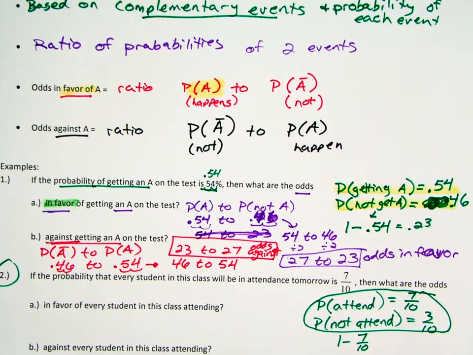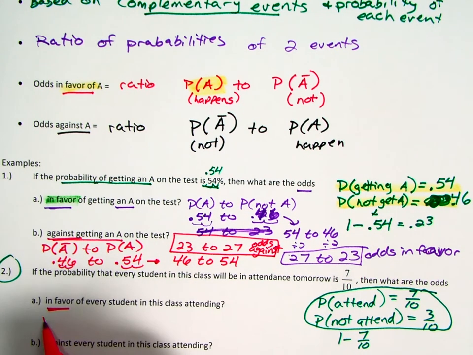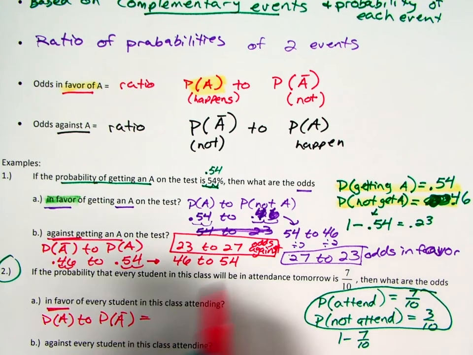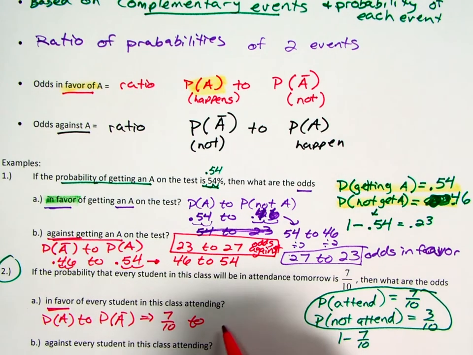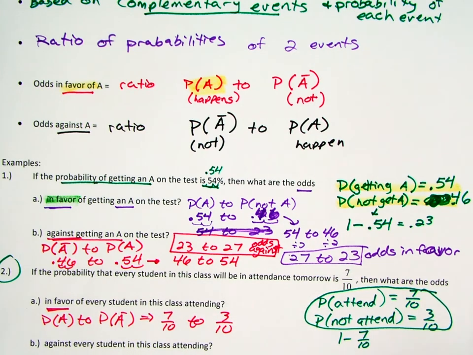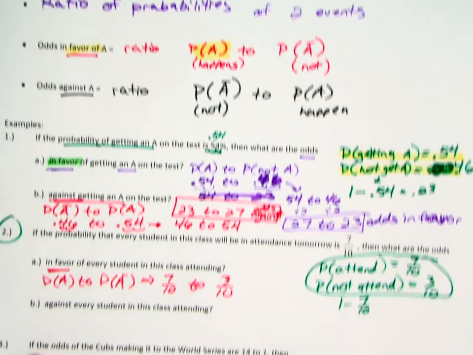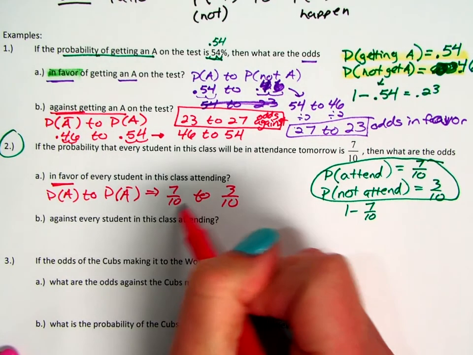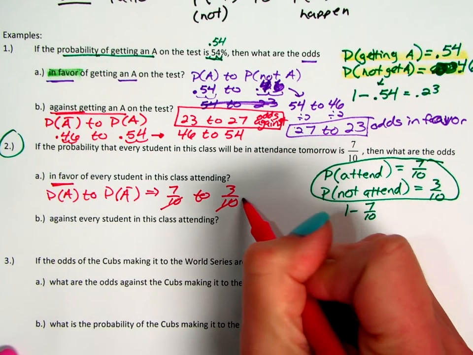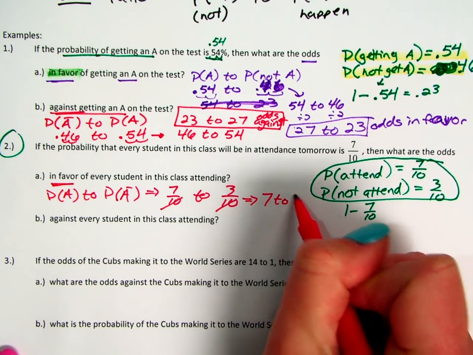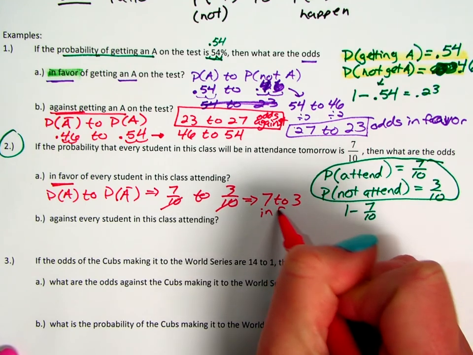Okay, so the odds in favor mean we want it to happen, so probability of what we want to probability of not that is going to be, in this case, probability that we attend is 7 over 10, to the probability that we don't attend is 3 over 10. Well, notice the denominators are the same here, right? And we don't want fractions and we don't want decimals in odds. So in order to get rid of that, we can just say, oh, look, they both have a common denominator. They go away. So the odds are really 7 to 3 in favor of everyone being there.